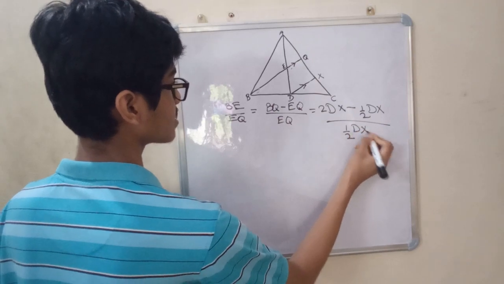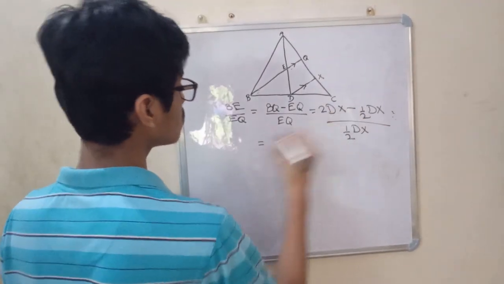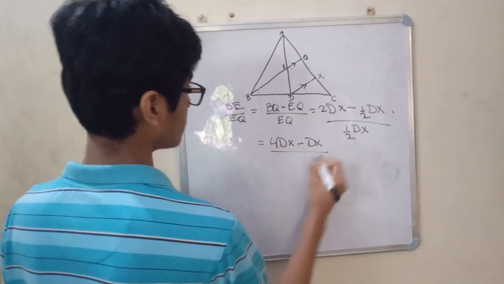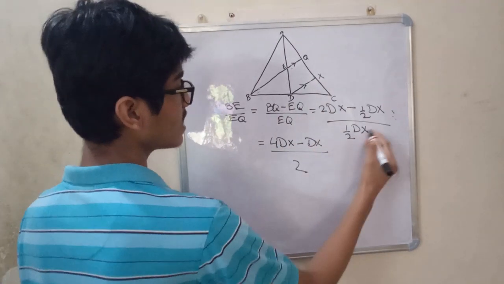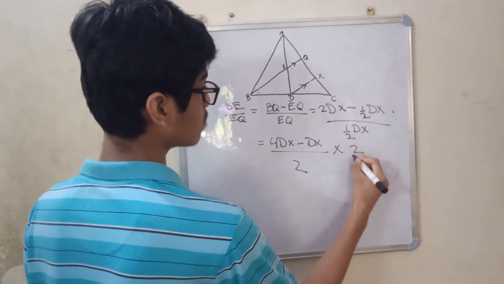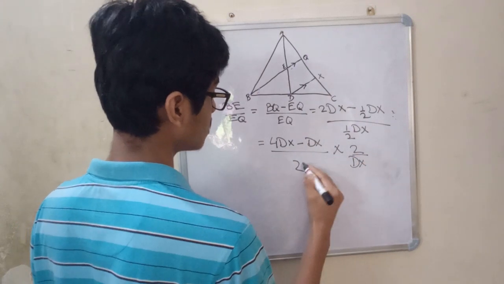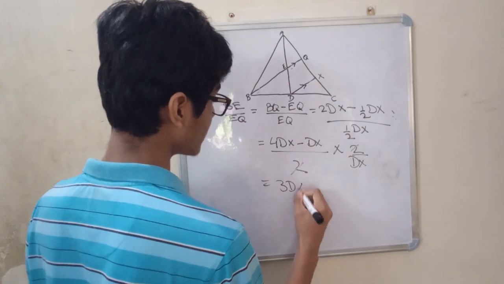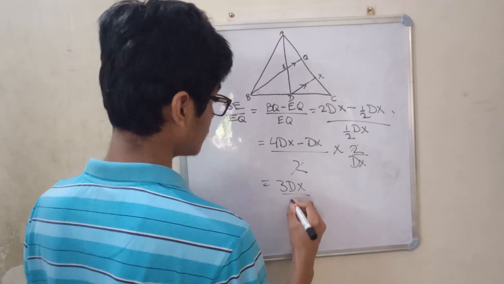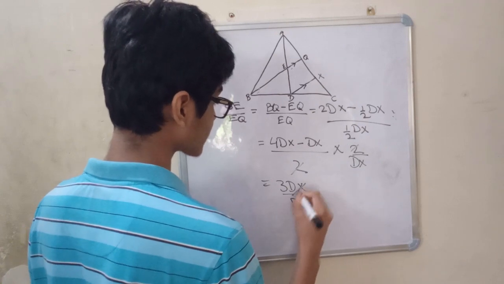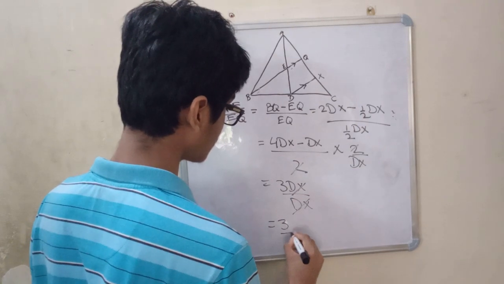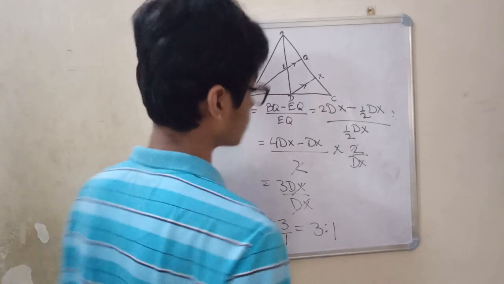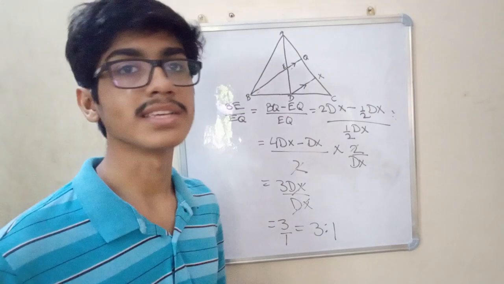So BE upon EQ equals (2 into 2, 4 DX minus DX by 2) divided by DX by 2. We did the reciprocal, 2 is to cancel, 4 minus 1 is 3, DX upon DX, DX cancelled, equals 3 upon 1, which is 3 is to 1. And so here we end with this question.